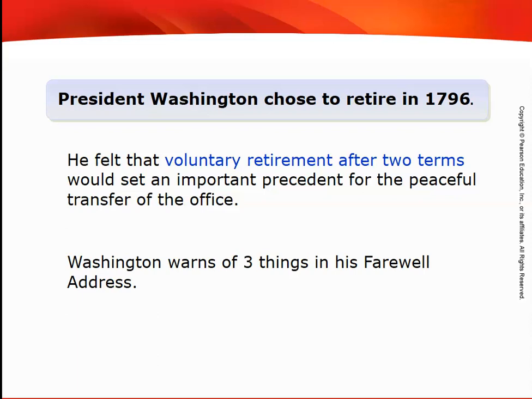George Washington decided to retire in 1796 after 2 terms of office. He was tired. He didn't want to become president in the first place, and then he decided, okay, I can do this one more thing for my country. He probably could have won a third election, but he was tired. He wanted to go home. He felt that voluntary retirement after 2 terms would set an important precedent for the peaceful transfer of the office. There's a way to vote for a new president. He gave up power, which surprised an awful lot of people.